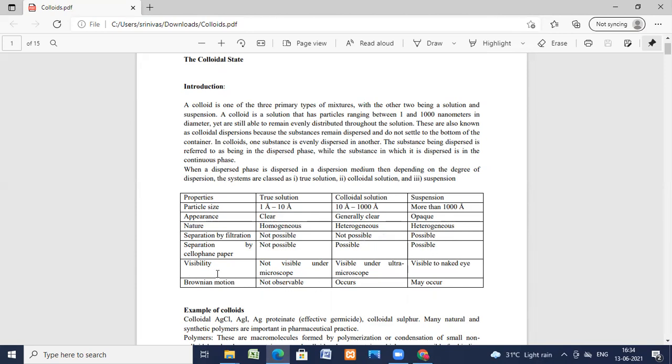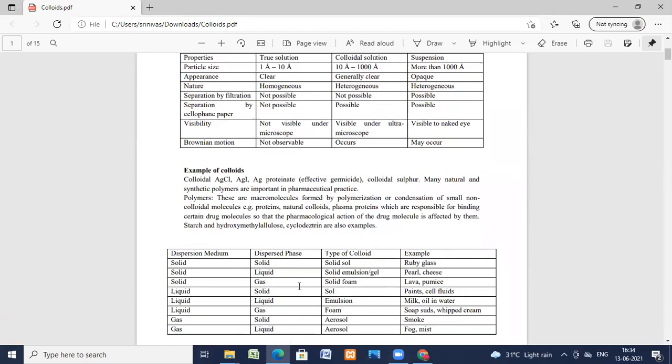Coming to the visibility, a true solution is not visible under the microscope. A colloidal solution is visible under the microscope. A suspension is visible to the naked eye. Coming to Brownian motion, it is not observable in true solutions. In colloidal solutions, we can observe Brownian motion. It is there in true solutions, but you can't see it, while for colloids it may occur. Now we'll see some examples of colloids.